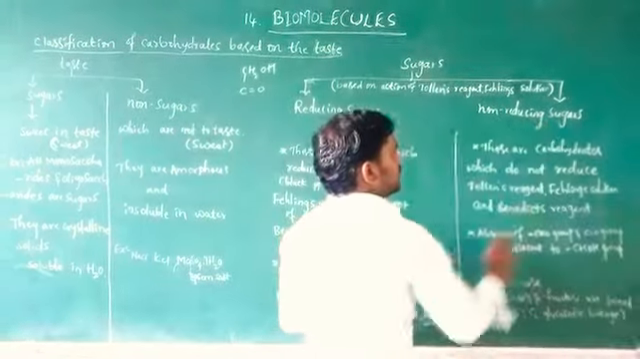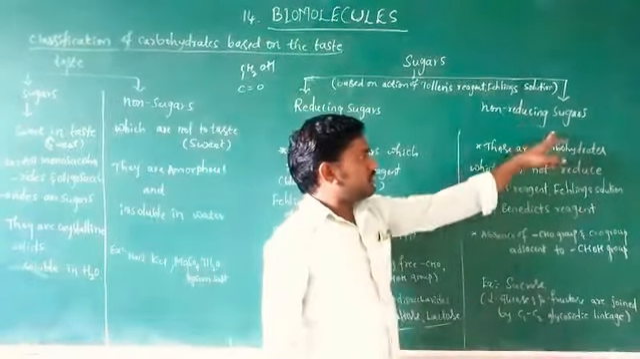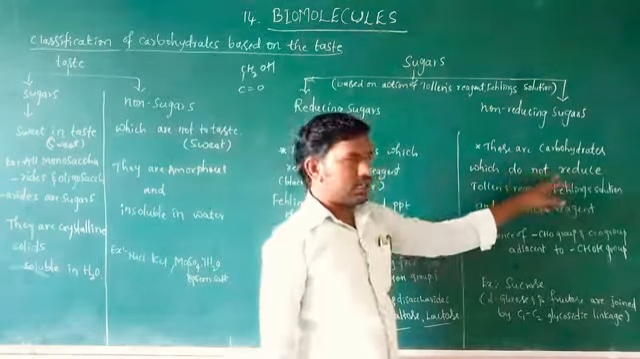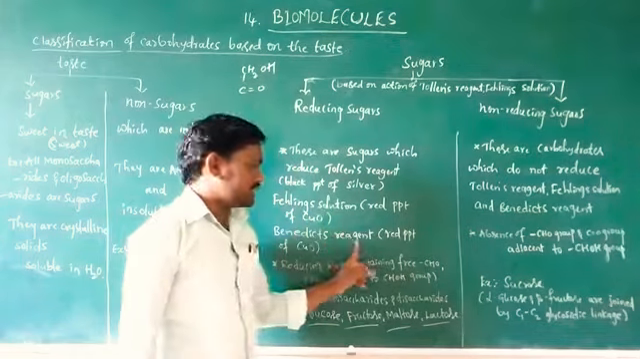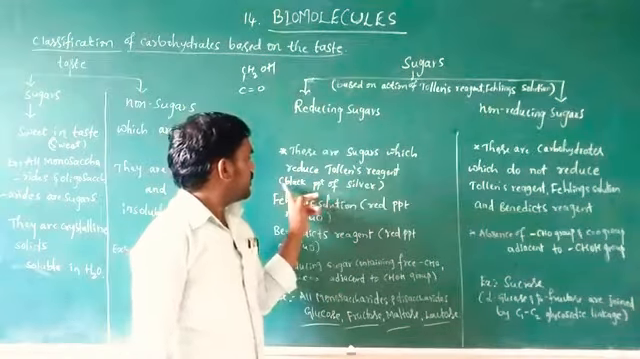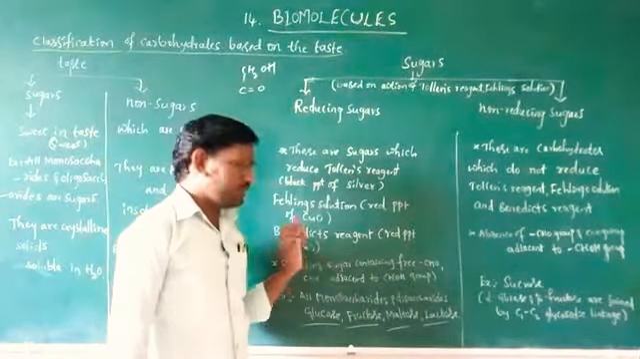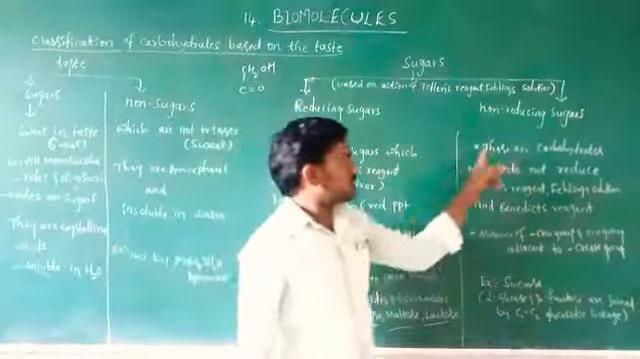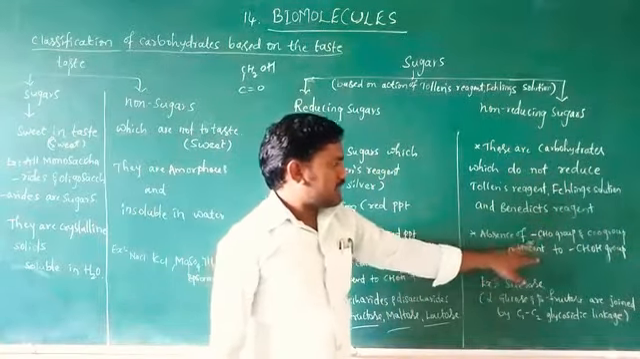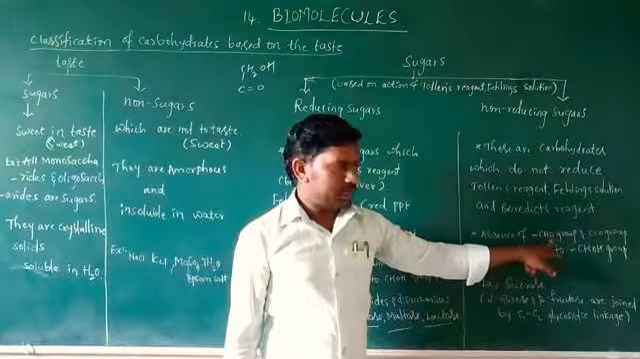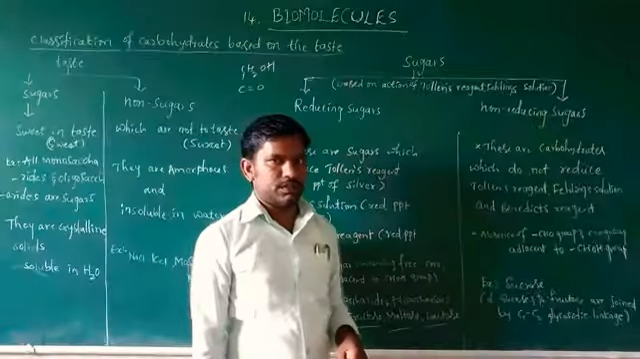What are non-reducing sugars? Non-reducing sugars are the carbohydrates which do not reduce Tollens reagent, Fehling's solution or Benedict's reagent, and do not give the black precipitate or the red precipitate with Benedict's. Such sugars are called non-reducing sugars. They lack the aldehyde group, CHO, and lack a ketone group adjacent to CH2OH.